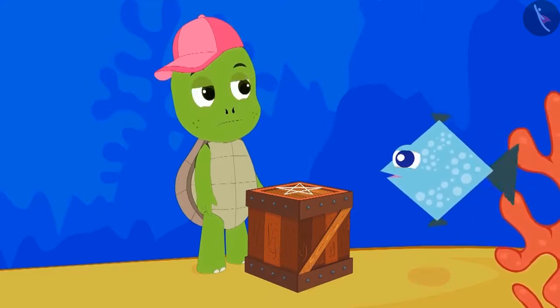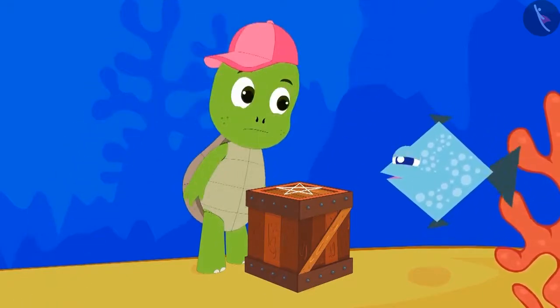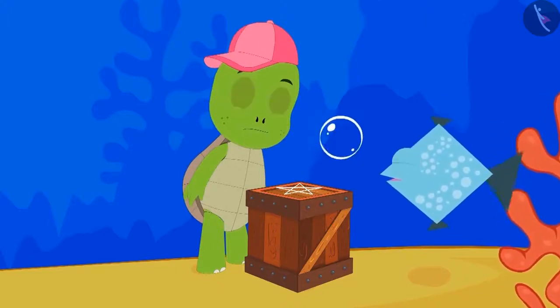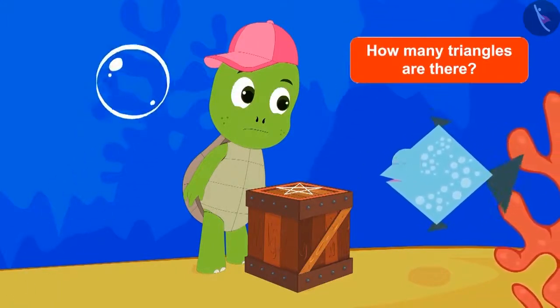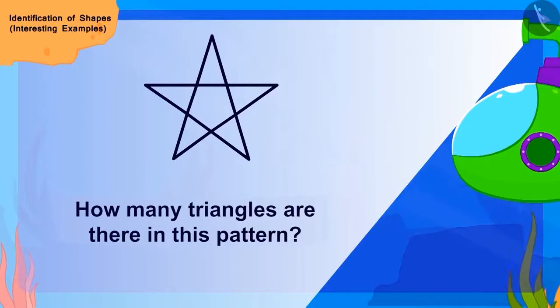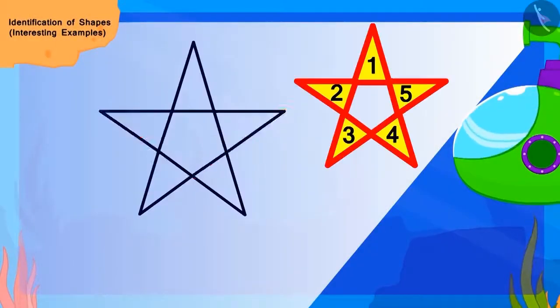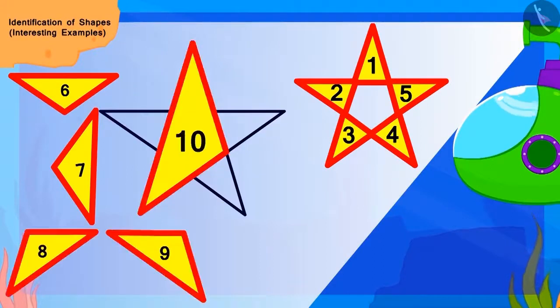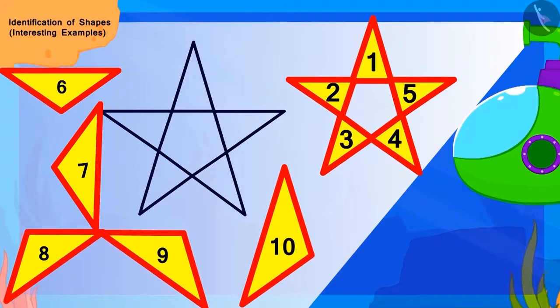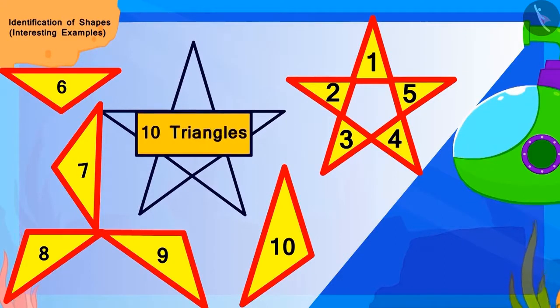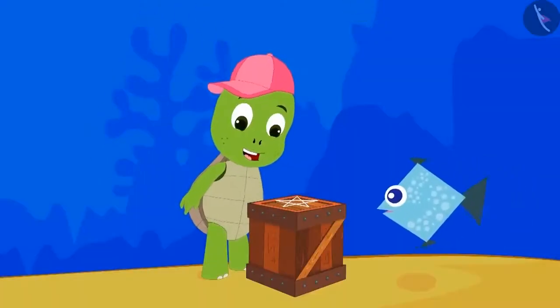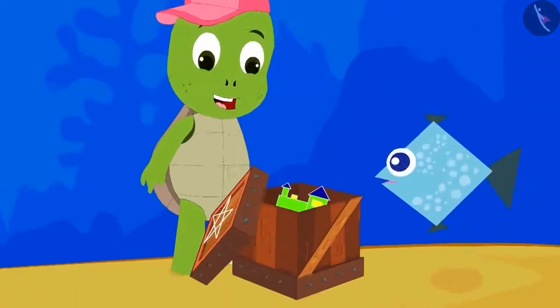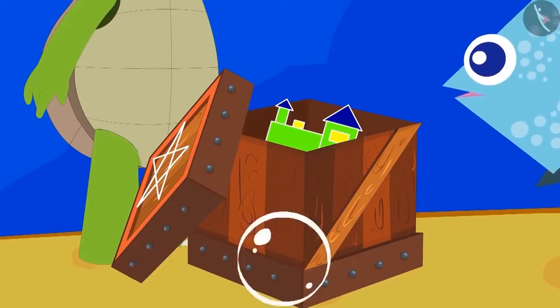Then a fish told him that to open the box, he would have to tell the total number of triangles in the pattern made on that box. Children, can you tell how many triangles are there in this pattern made on the box? Children, to find out how many triangles are there in this pattern made on the box, we will find out this way. Yes, there are a total of 10 triangles here. Now the fish opened the box and returned Tufan's toy.